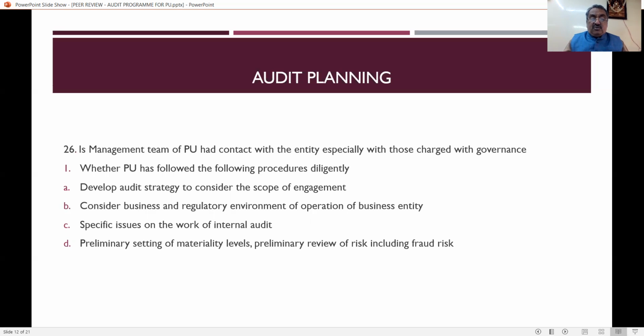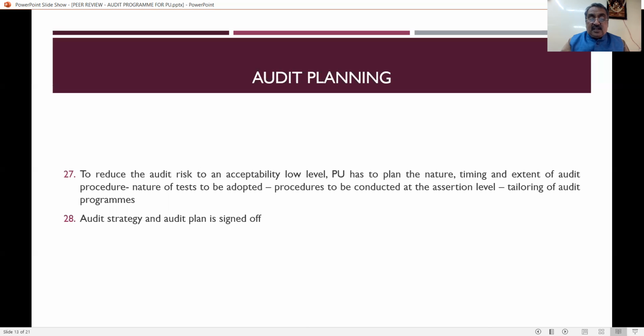The practicing unit has to see that all the procedures which have been carried out by the unit client have been done properly. For that, there should be a sufficient audit program, and even it is an indirect indication that it is a responsibility of the practicing unit to assess whether there is any fraud risk or not. That has to be assessed by the practice unit, and as a reviewer, the reviewer has to see whether the practicing unit has given enough importance to this point.